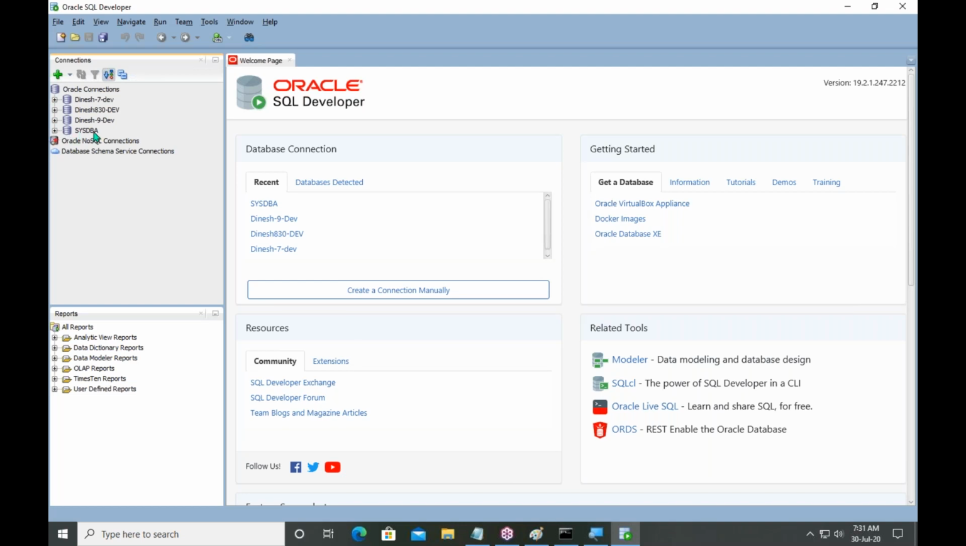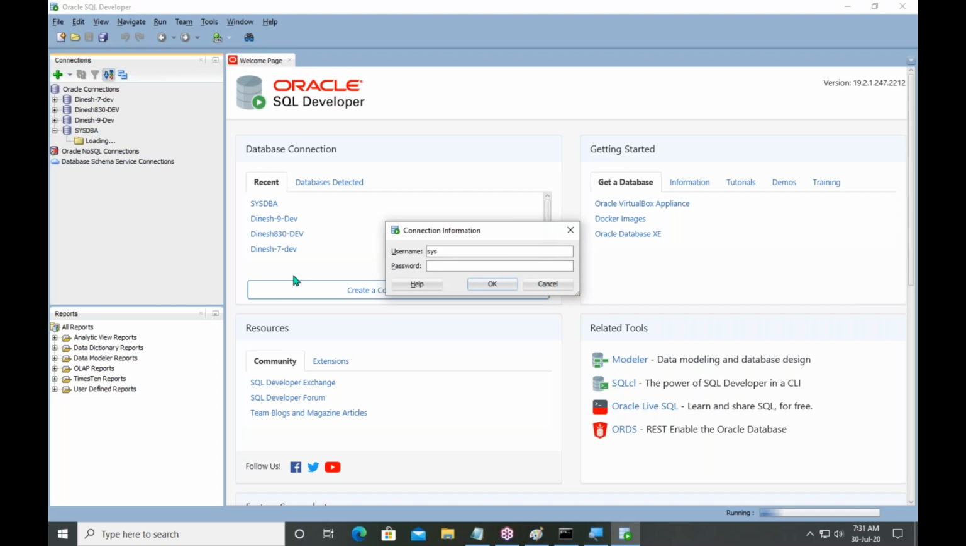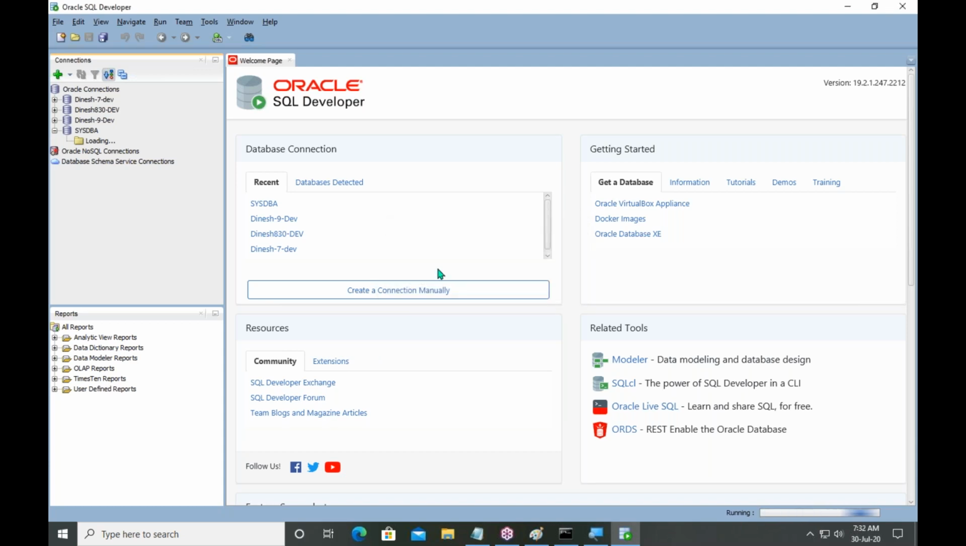Okay, let me connect as a DBA. So here the password is manager_1. Wait a few seconds, then it will be started.